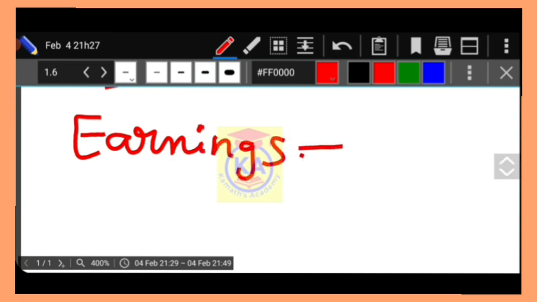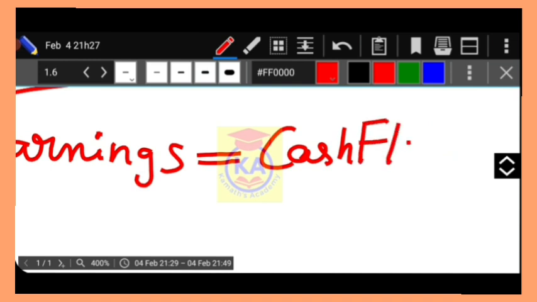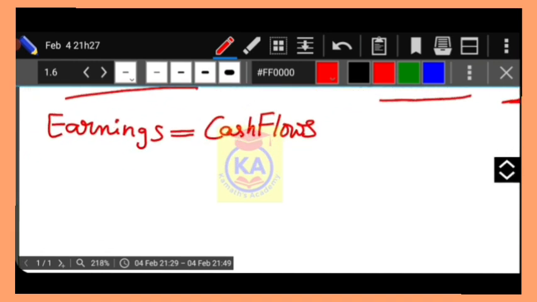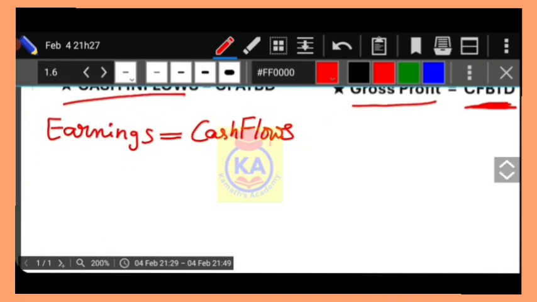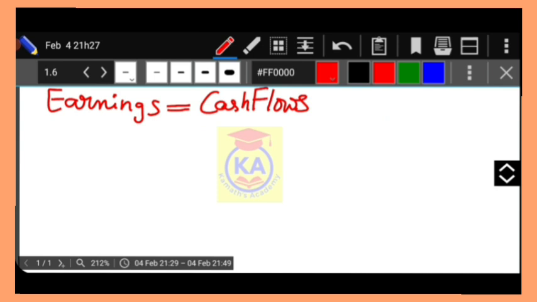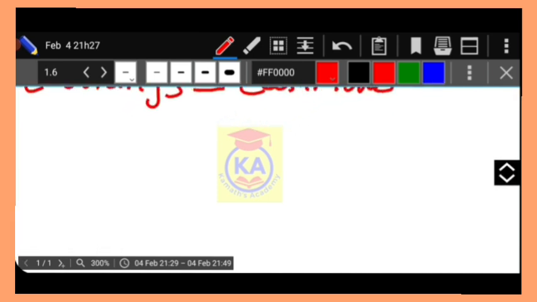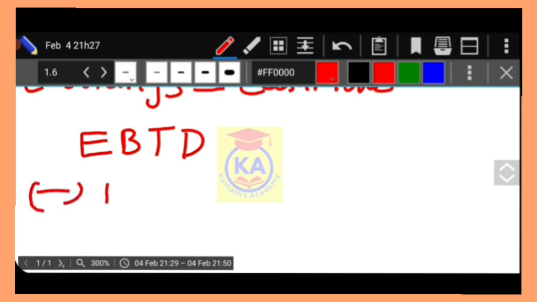Both are the same, there is no change, only in the format writing it will be changed. For your convenience I will write that also. When you use earnings in place of cash flows, the format will look like this: EBTD, earnings before tax and depreciation, less depreciation.